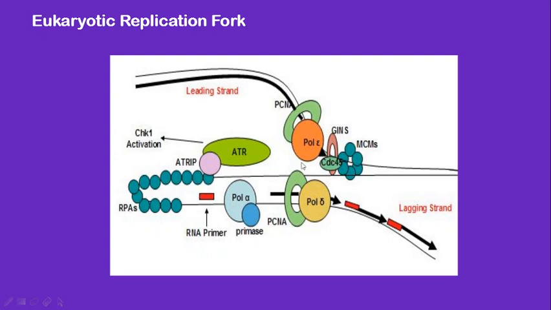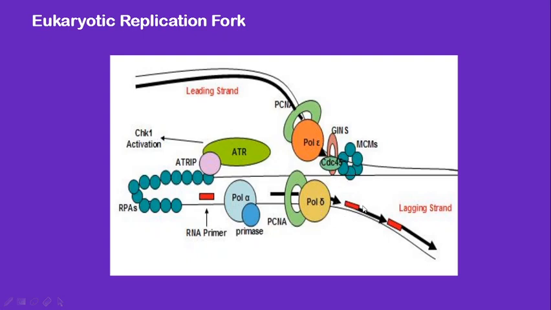Due to unwinding, positive supercoils will be introduced in the DNA. These positive supercoils will be removed with the help of the enzyme topoisomerase in the replication fork. Then the replication fork leads to the formation of leading and lagging strands in the same 5' to 3' direction. Polymerase epsilon will be helpful in synthesizing the leading strand continuously, and polymerase delta will be helpful in synthesizing the lagging strand, and polymerase alpha will synthesize the primers, which will be elongated with the help